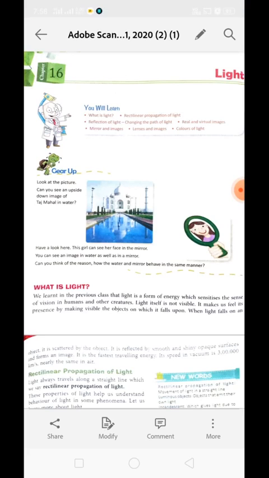Whenever you see yourself in front of a mirror, whenever you see your image in the mirror, what happens over there? The light from the light sources falls on your body, it gets reflected back from your body and falls on the mirror, and again from over there it gets reflected back and falls on your eyes, and then you are able to see the object or to see the image.